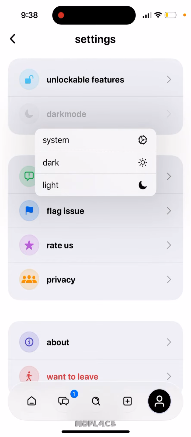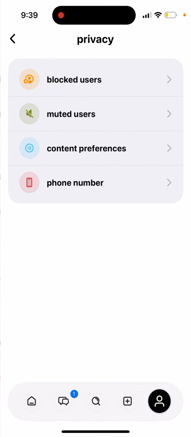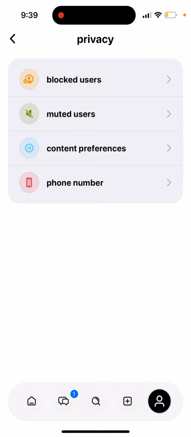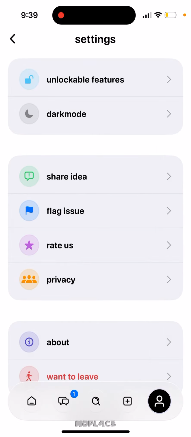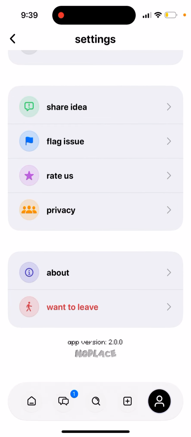But anyhow, here you can enable dark mode, share ideas, privacy. Here you can see blocked users, muted users, content preferences. Also from here you can change your phone. Then in the leave section, you can actually export your data. You can also just log out, and then you can delete your account. So yeah, if you want to delete your account, just delete it from here.